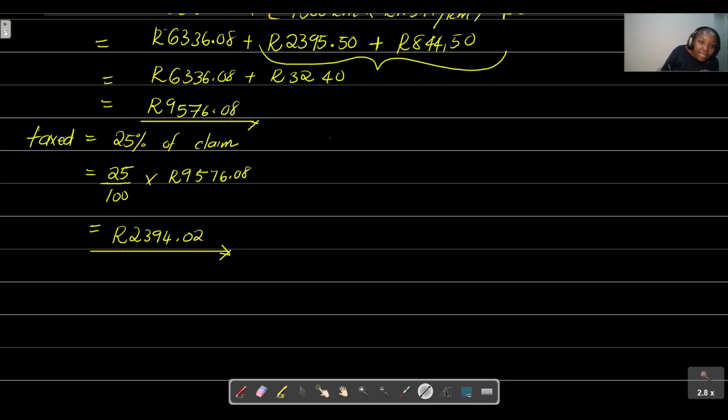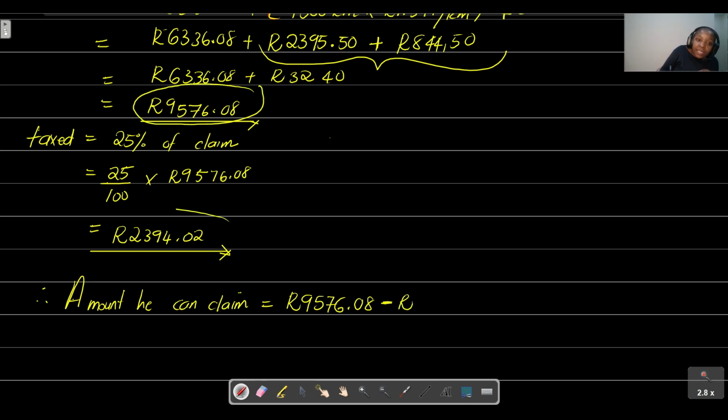So the amount that he can claim back will just be that 9,576.08 minus the amount that he will be taxed, because this is how much he can claim. This is how much he will be taxed, or how much they will take from him, the government. So it's 2,394.02.